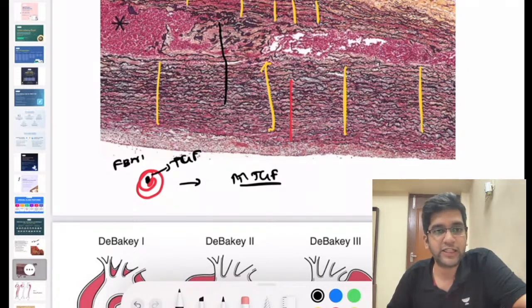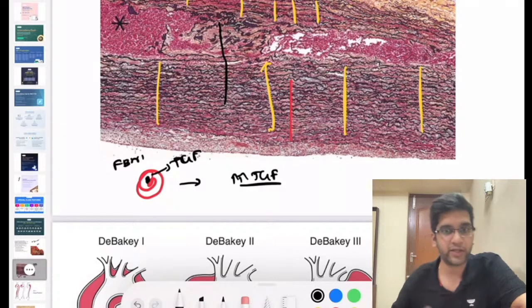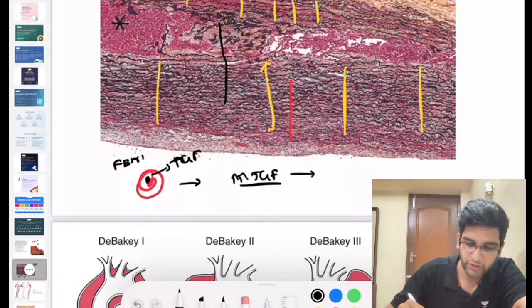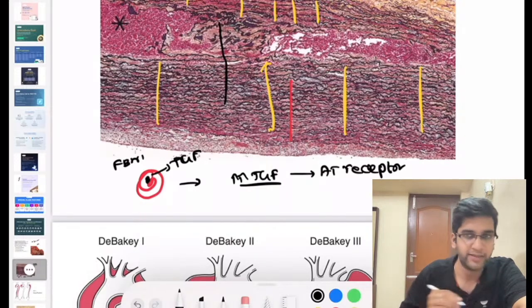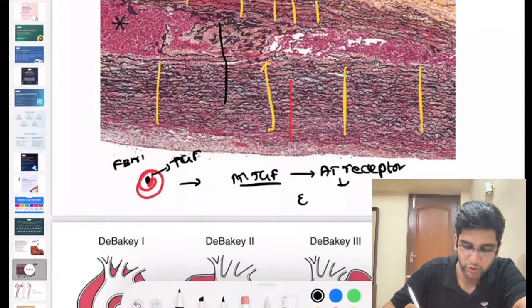But unfortunately, the receptors of TGF beta and one more receptor, which is the angiotensin receptor, look very similar. So can I say this TGF beta can go and sit on the angiotensin receptor of the aorta? Yes, they will. So they will act on the angiotensin receptor, which is kind of the TGF receptor superfamily, and this will destroy elastic fibers.